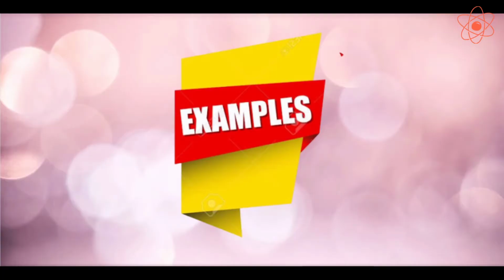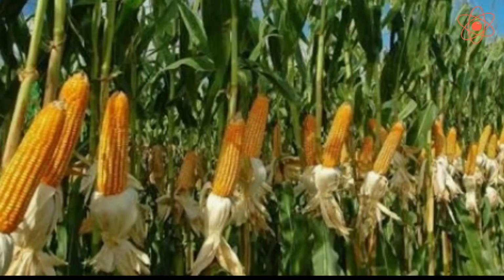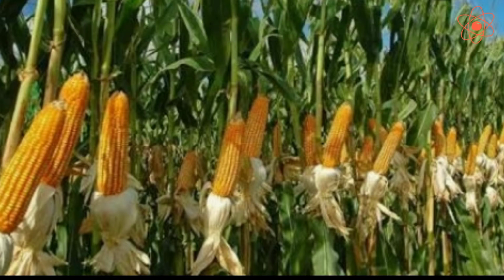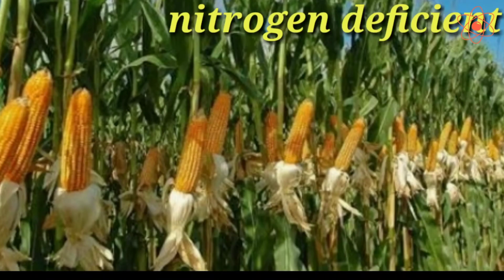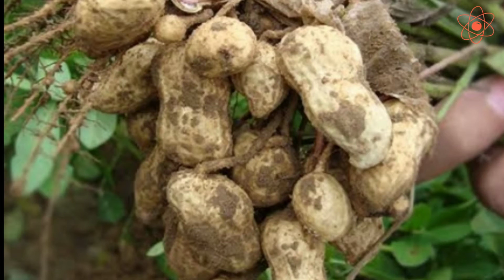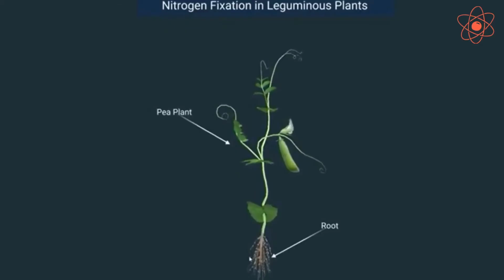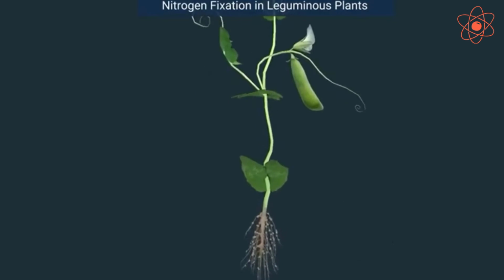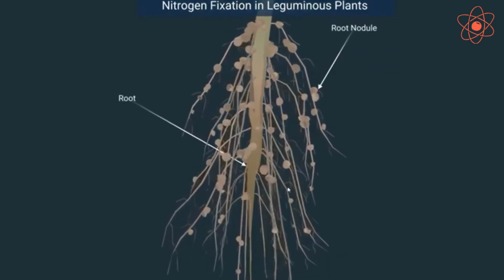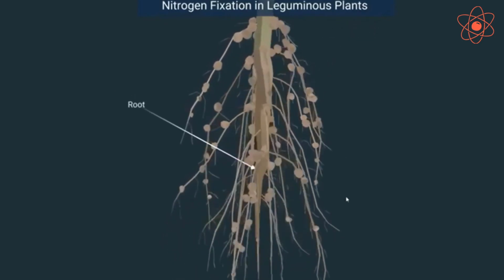For example, when a cereal crop like maize is grown first, it takes away a lot of nitrogen from the soil for its growth and makes the soil nitrogen deficient. And next, when a leguminous crop like pulses or groundnut is grown in the same field, then the leguminous crop with its nitrogen fixing bacteria enriches the soil with nitrogen compounds and increases its fertility.